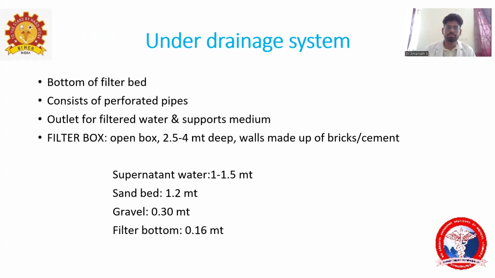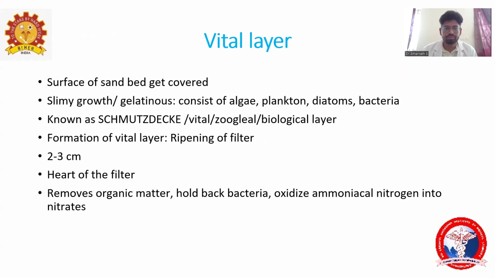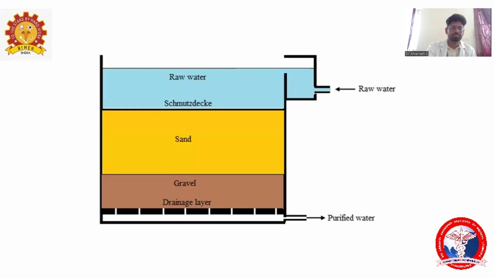This is what we call the filter box. It has supernatant water, sand bed, gravel layer, and the under drainage system. They make it of bricks and cement.